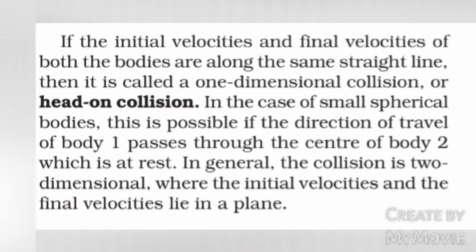If the initial velocities and final velocities of both the bodies are along the same straight line, then it is called a one-dimensional collision or head-on collision. In the case of small spherical bodies, it is possible if the direction of travel of body 1 passes through the center of body 2, which is at rest. In general, the collision is two-dimensional where the initial velocities and the final velocities lie in a plane.